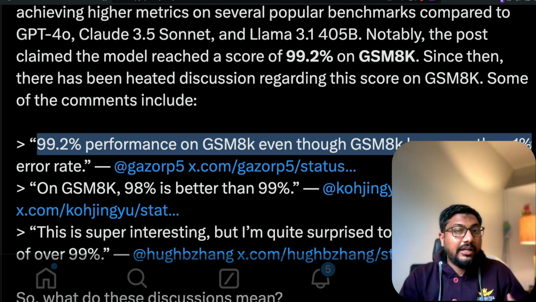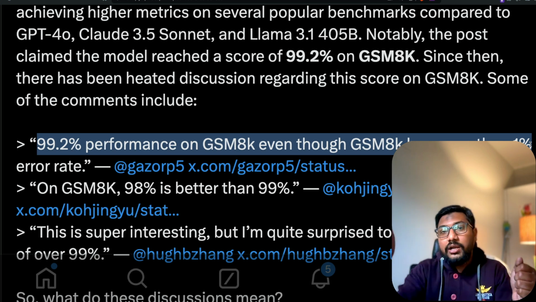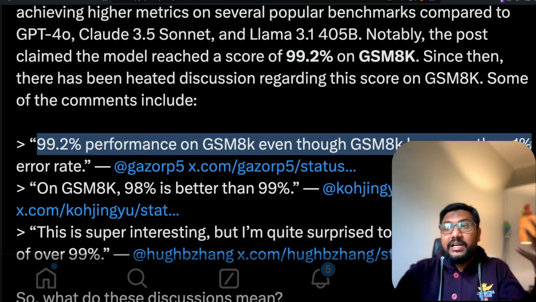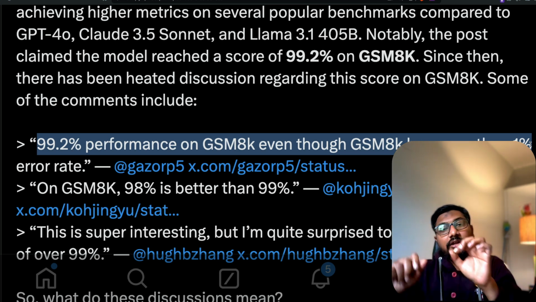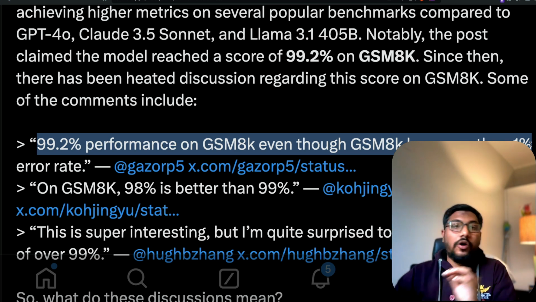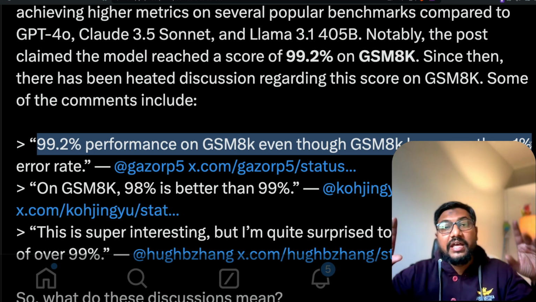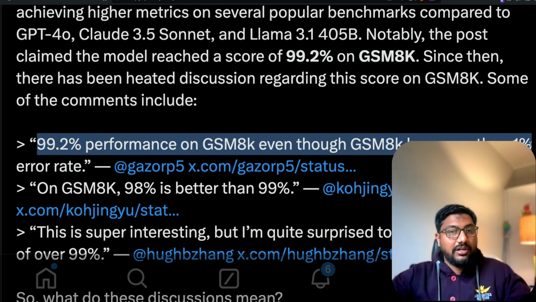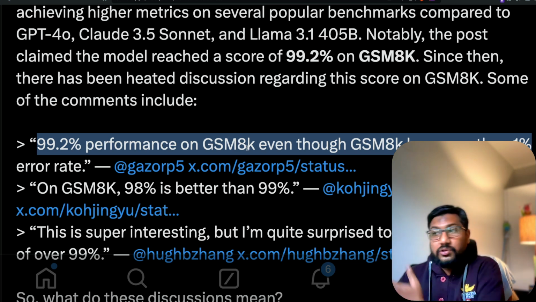Now, if I tell you that out of, let's say, 100 currency notes that I've got, one is wrong, and then you tell me that you have created a machine that has figured out that 99.2% of these notes are correct, only 0.8% is wrong, I would immediately call you out, saying that the machine you have created is completely bogus, because it is in fact using the error, the mistake in my data set, in my currency, and assuming that it is correct. So there is no way that the machine could be good. That's basically what you do in science. So that is what people are saying.